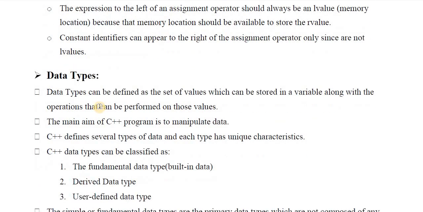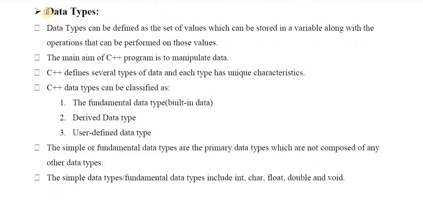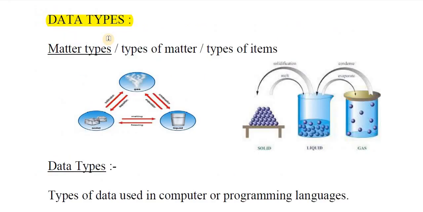Okay, next is data types. This is a very important topic. So what is a data type? A data type can be defined as the set of values which can be stored in a variable. When we are storing some value in the variable, first we have to tell the computer what type of value we are storing in the variable. It is indicated by some keywords called data types.